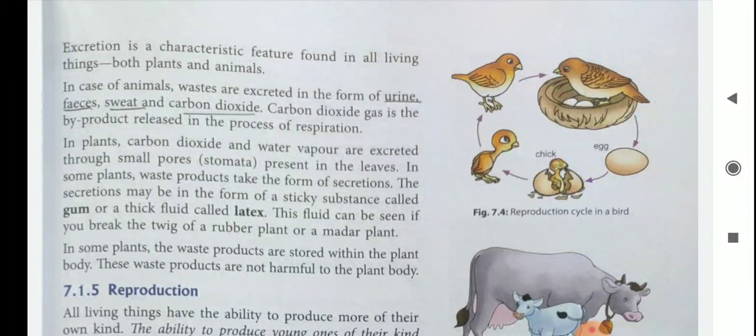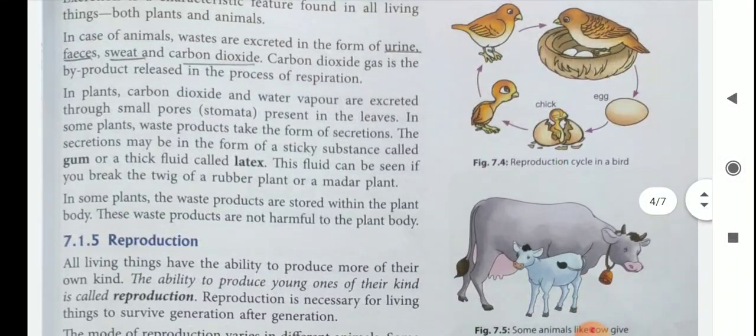Carbon dioxide gas is the byproduct released in the process of respiration. Already we saw that reaction. In plants, carbon dioxide and water vapor are excreted through small pores, that is stomata, present in the leaves.